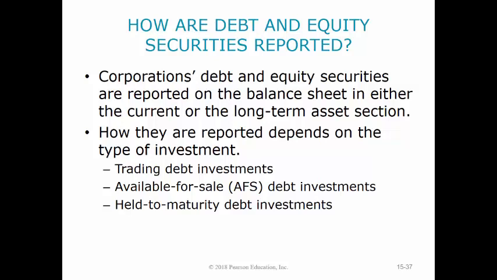So if something is trading debt, that means that you would sell it the first chance you had to make a profit on it, and hopefully it's more likely than not that you're going to do so within the next year. That would be a current asset. If you have held-to-maturity debt investments, that means you're planning on holding it until the mature life of that bond that you bought from another company reaches its end, which in most cases is going to be a long-term asset, unless it matures within the next year, in which case it would be a current asset.